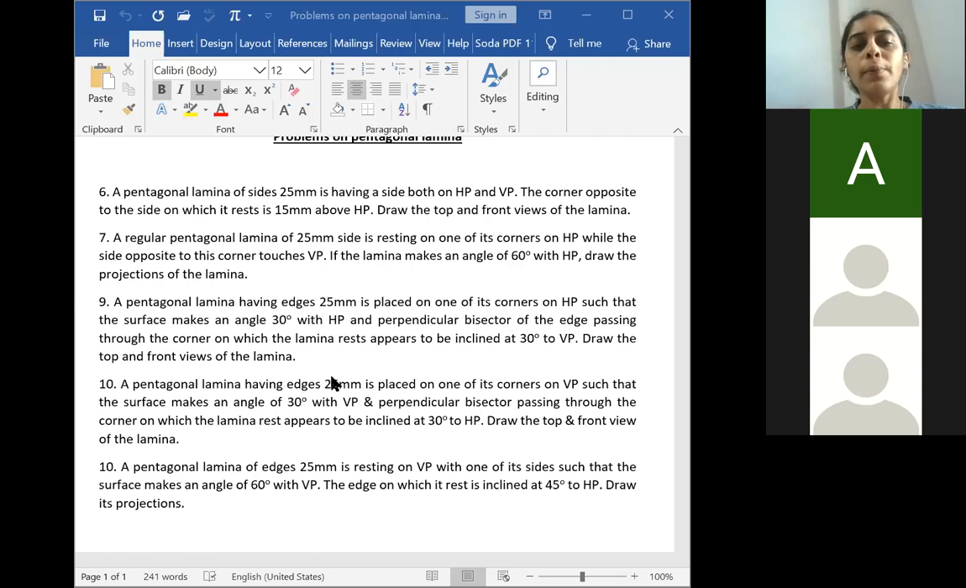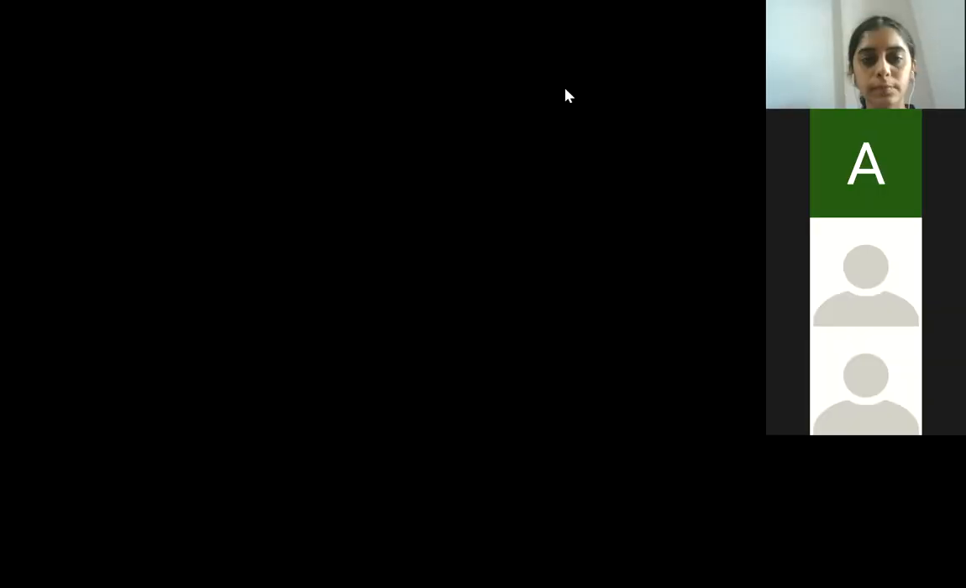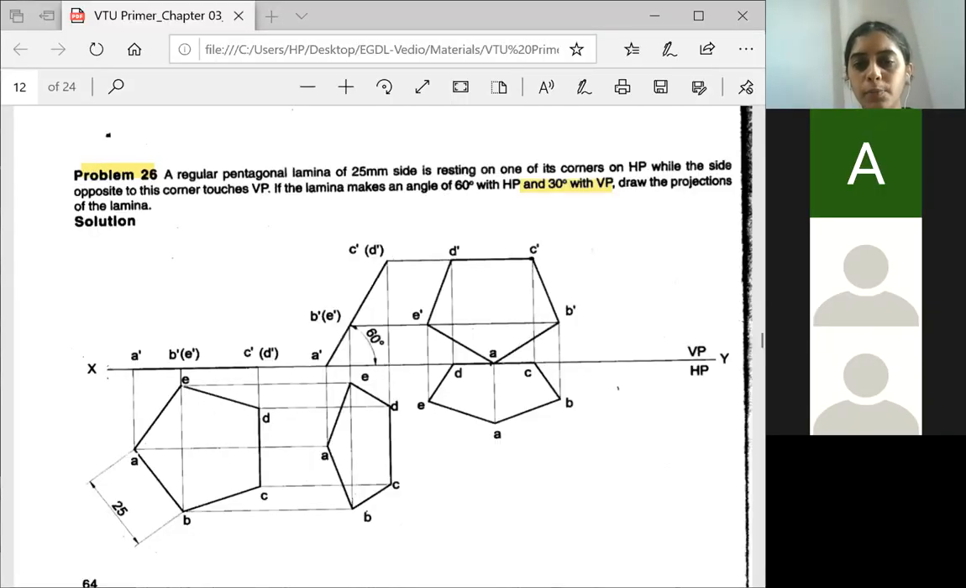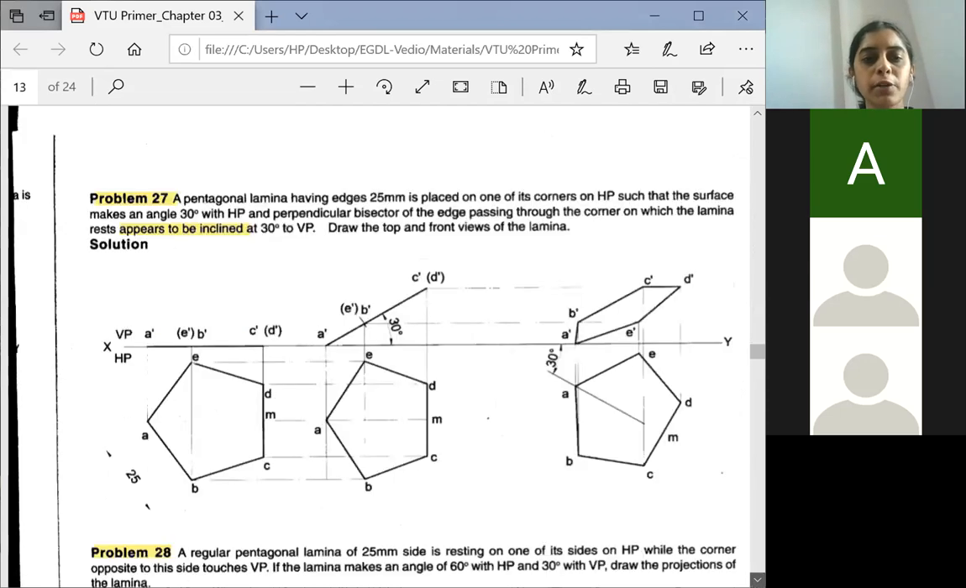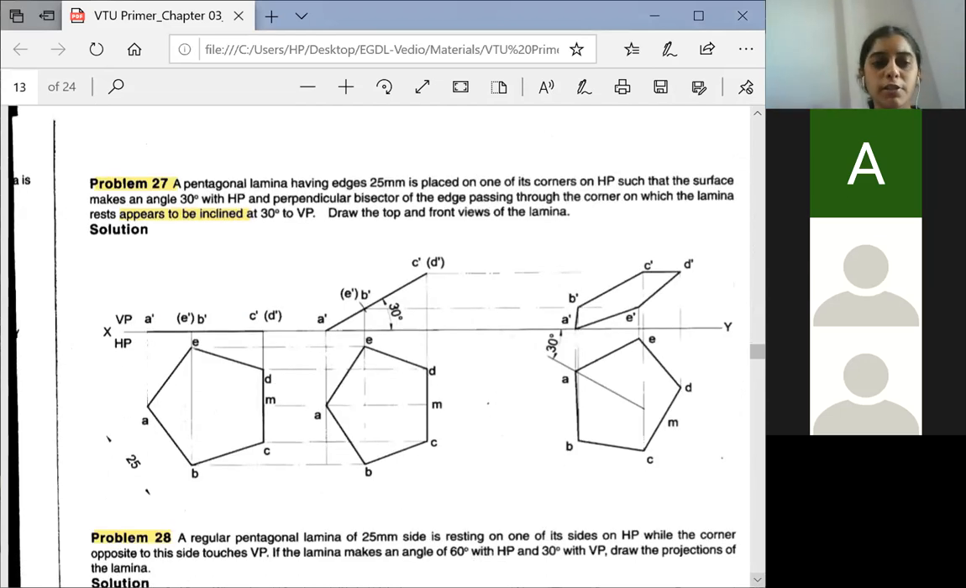So we have to draw the top and front view of the lamina. So I will share the problem to you now. Okay, let us go for that problem. Okay, so this is the problem. I have explained you the question already. Since it is resting on one of the corner, you will show the corner and the side will be in the opposite edge. You know how to construct the lamina.